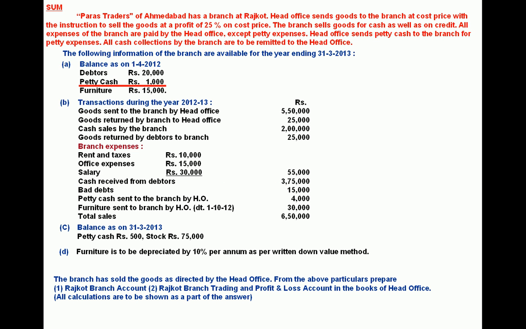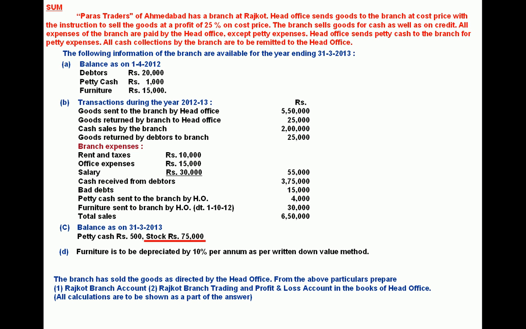You are given the opening balance of petty cash. Petty cash sent to the branch by HO 4,000. You are also given the closing balance of petty cash, but you are not given the miscellaneous expenses, petty expenses paid out of this. So to find out the payment of petty expenses, we are required to prepare a petty cash account in a working note. This missing item of petty expense is useful to us for the purpose of preparing trading and profit and loss account. So in working note, we shall prepare petty cash account to find out the petty expenses paid by the branch.